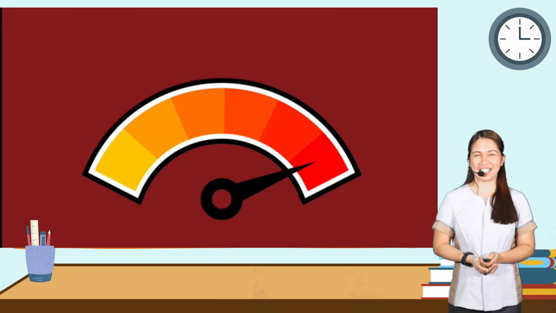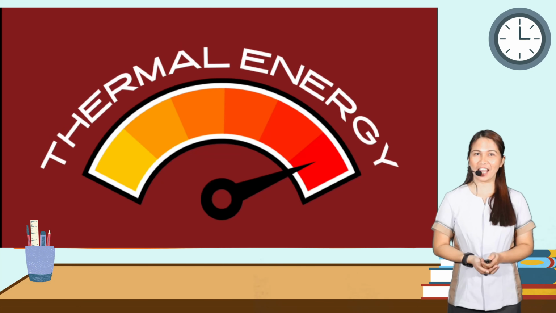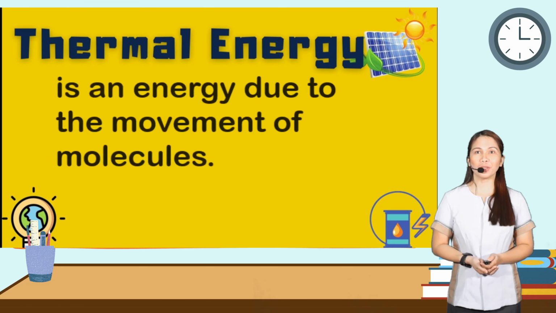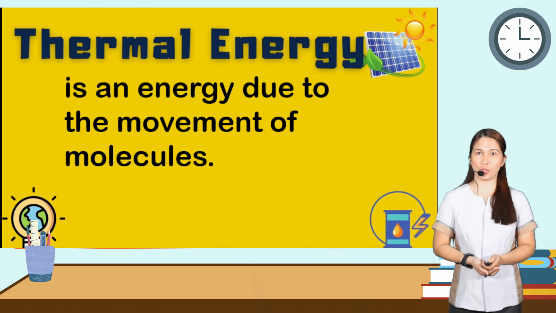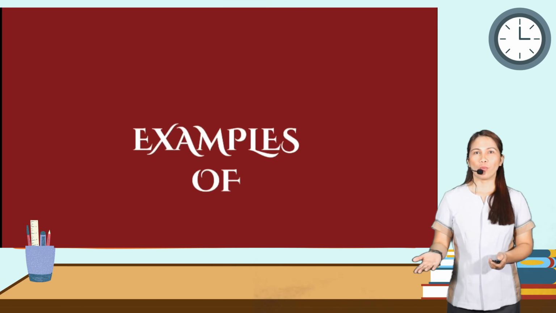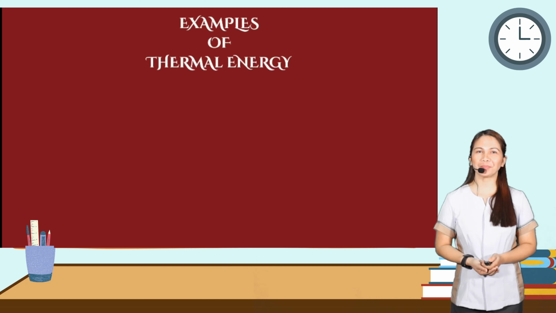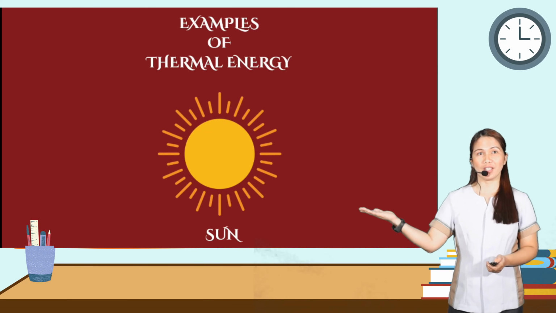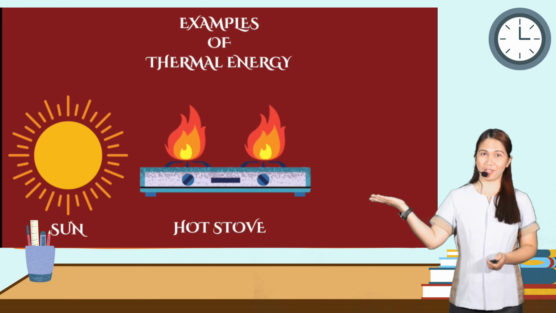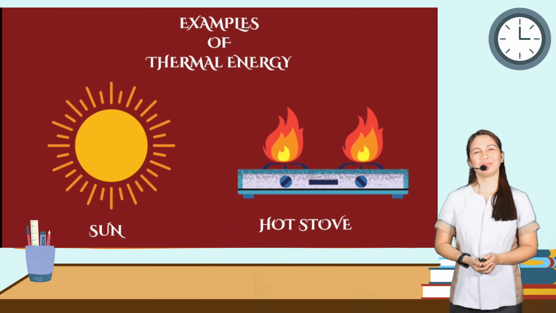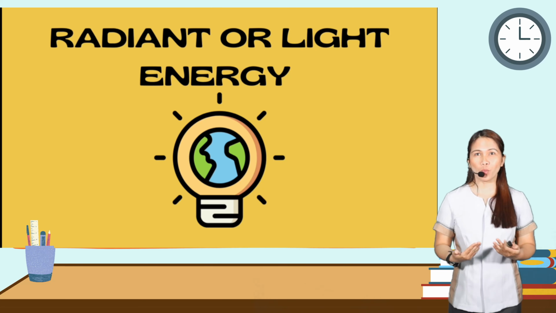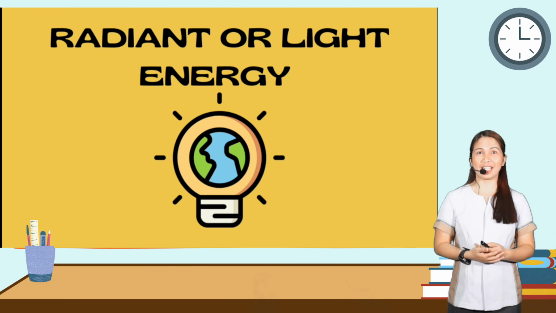This time, let's have another form, which is thermal energy. So thermal energy is energy due to the movement of molecules. We have here some examples. Of course, the sun and hot stove. And of course, the last one, we have the radiant or light energy.